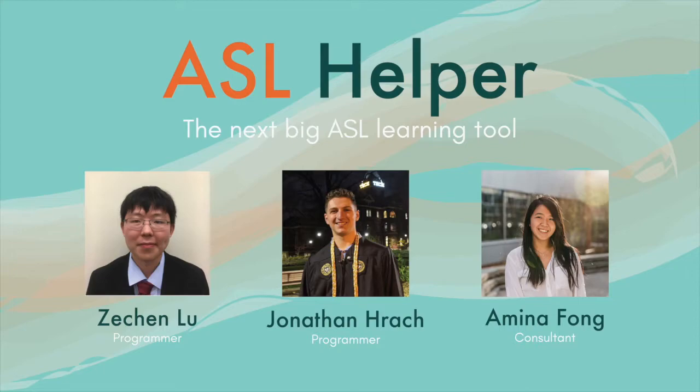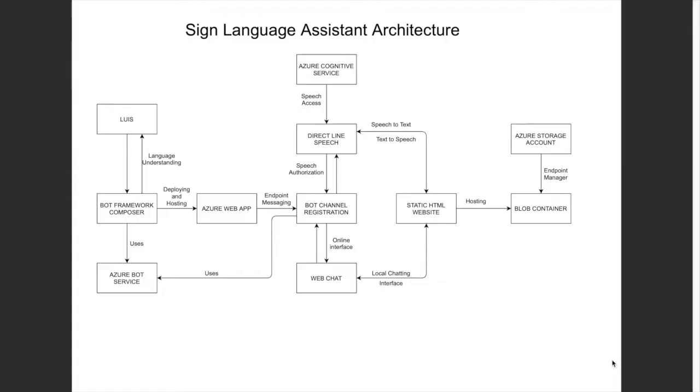This tool may also be used by members of the non-disabled community who are interested in learning ASL. Additionally, ASL Helper also highlights an important facet of sign language, Black American Sign Language, also known as BASL. Similar to African American Vernacular English, also known as AAVE, BASL is a dialect of ASL that is commonly used by deaf African Americans, featuring a larger signing space and vocabulary specific to the community. We hope that by including BASL in ASL Helper, we can promote more inclusivity in the disabled community.